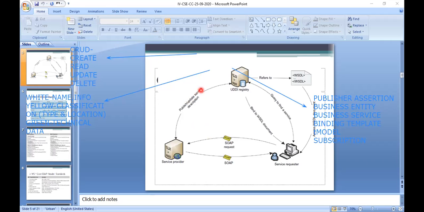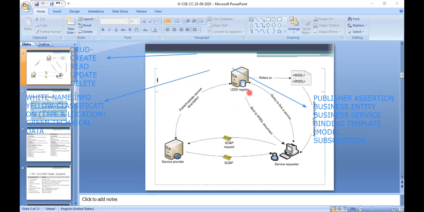In this business entity, we have two business services. The business services will have one unique template, and they can maintain different templates too, because the templates represent the type of service. The business service has been divided into two types here.